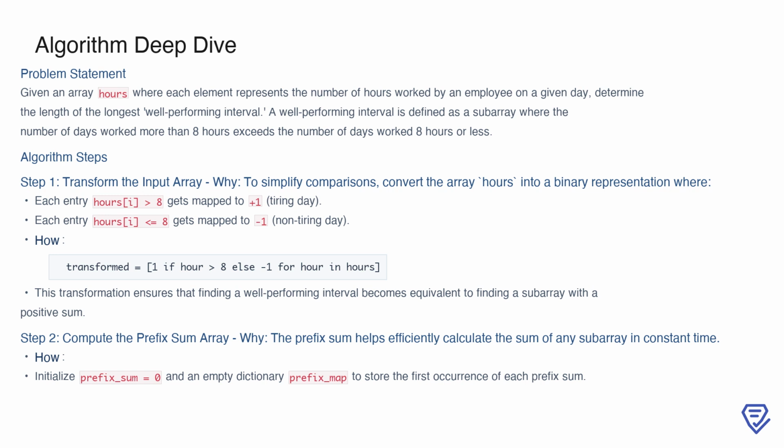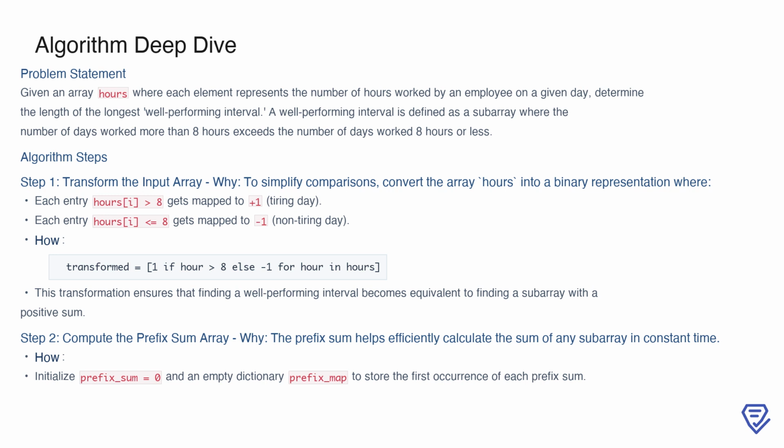By doing this, our task reduces to identifying subarrays where the sum is positive, as this would indicate more tiring days than non-tiring ones. The Python code snippet provided shows how to achieve this transformation efficiently using a list comprehension. Now, with this transformed array, the problem becomes a matter of finding subarrays with a positive total. To facilitate this, we compute the prefix sum array in the next step.